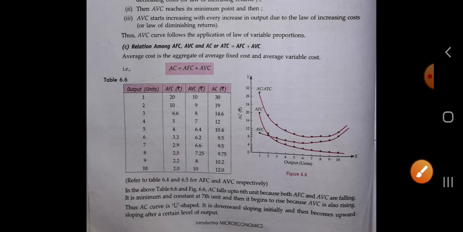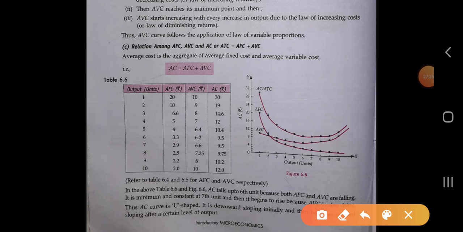So in the above table 6.6 and figure 6.6, AC falls up to the 6th unit. Okay, you see, AC falls up to the 6th unit. It is falling 30, 19, 14.6, 12, 10.4, 9.5, 9.5. Okay, because AFC and AVC are falling.